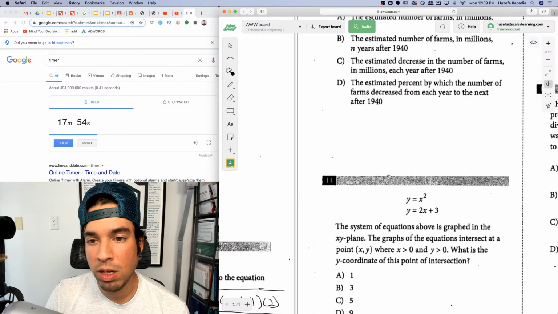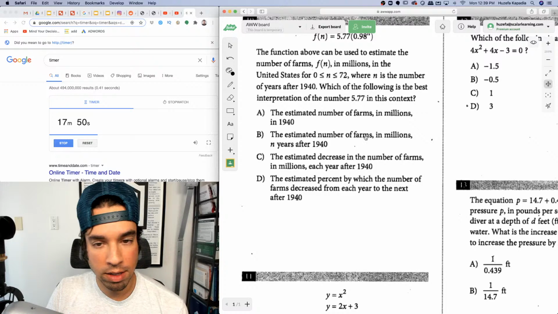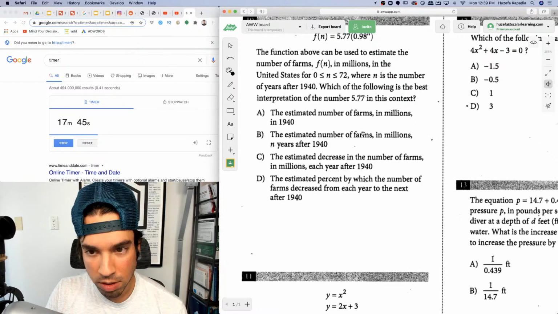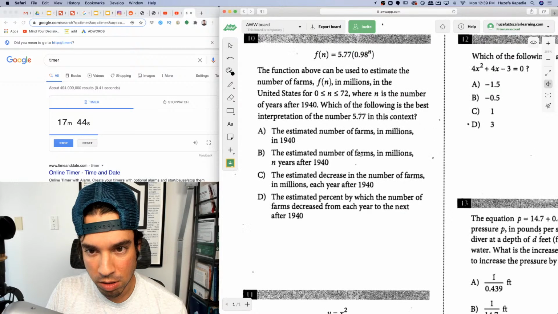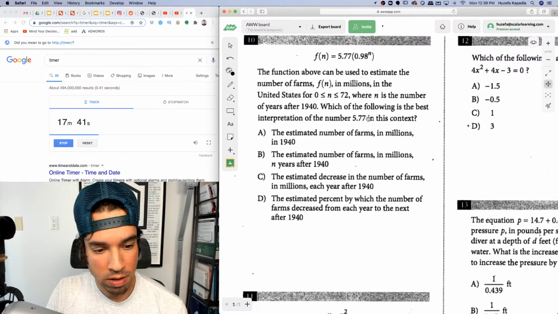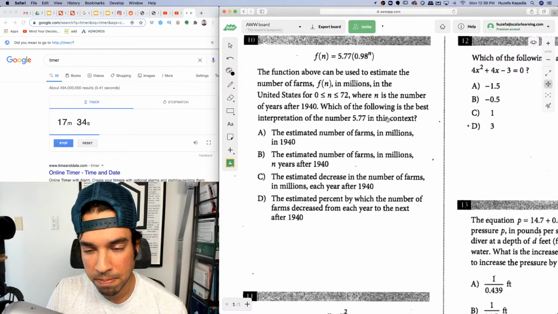Quadratic formula. Wait, did I get it? Okay. Next, the function above can be used to estimate the number of farms in millions in the United States for the number of years after 1940. Got it. So 72 would be 2012, right?